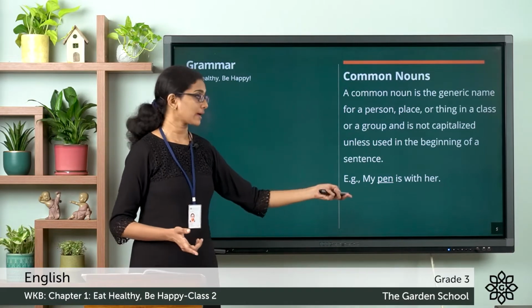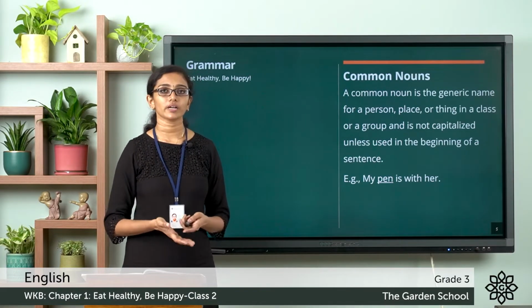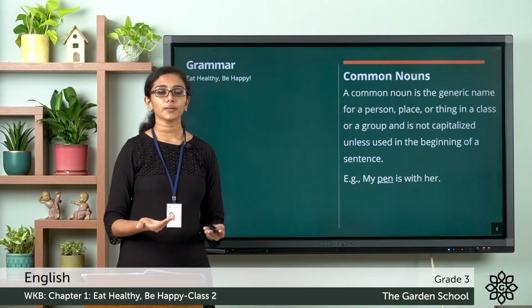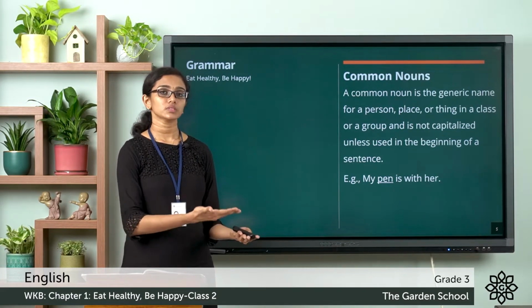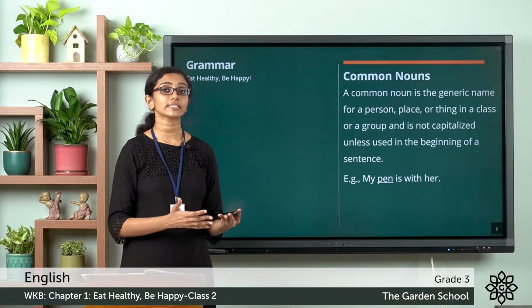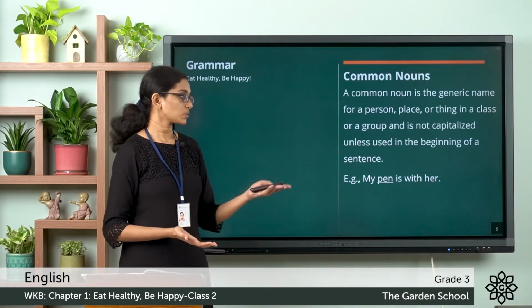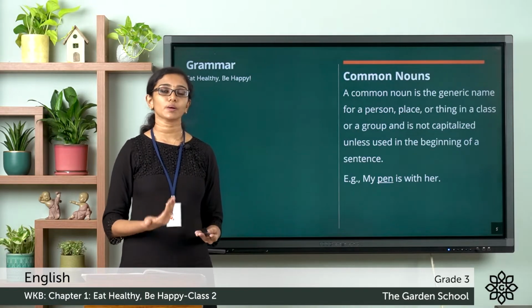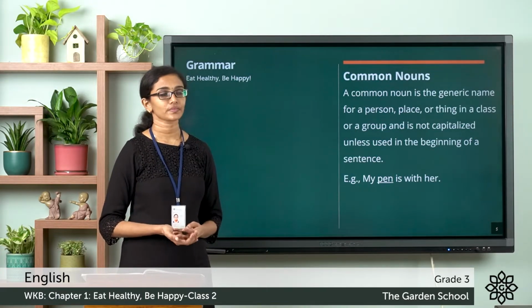The word pen is a common noun. It is a common name given to pens. We are just saying the word pen to refer to some pen. We don't know exactly which pen. So that word pen is a common name and it is an example of a common noun.